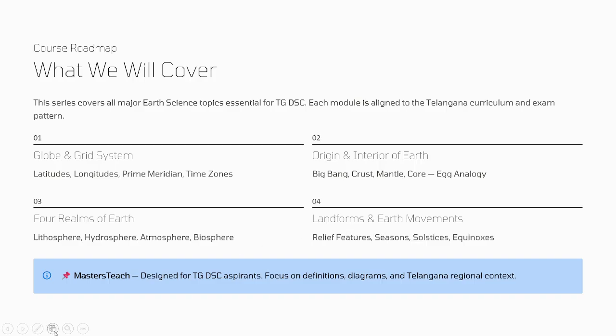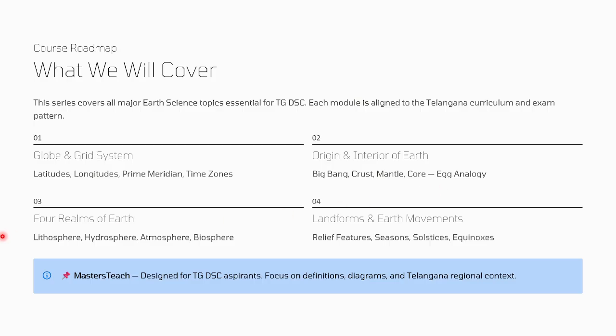Here we are going to see about the globe grid system, like what is latitude, what is longitude, what is prime meridian, time zone, etc. Then origin and interior of the Earth. We are going to discuss the Big Bang, the interior of the Earth, like crust, mantle, core, the egg analogy.